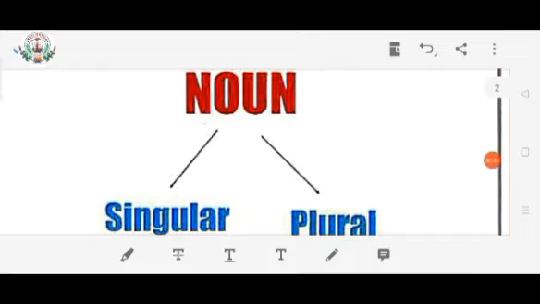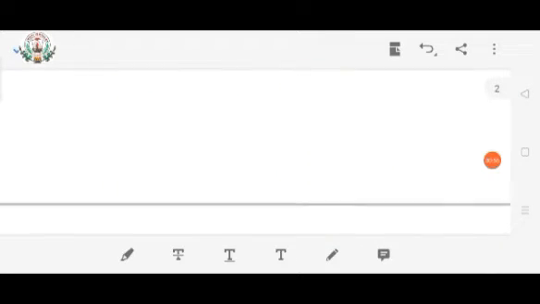Dear children, in the previous class you had learnt about what is noun. So, my dear children, let us first know about what is noun.